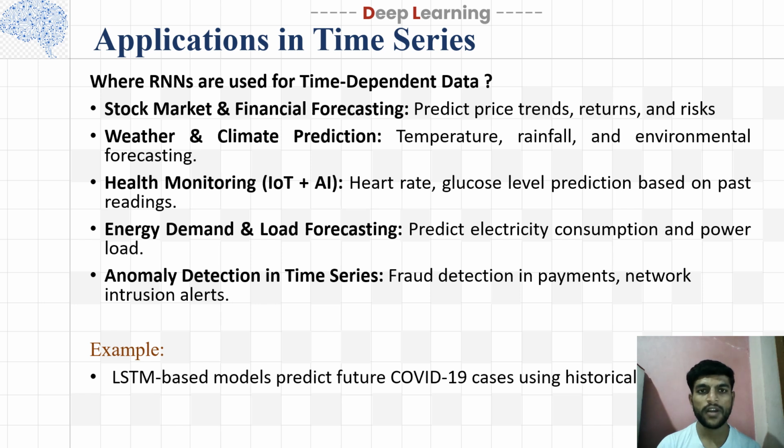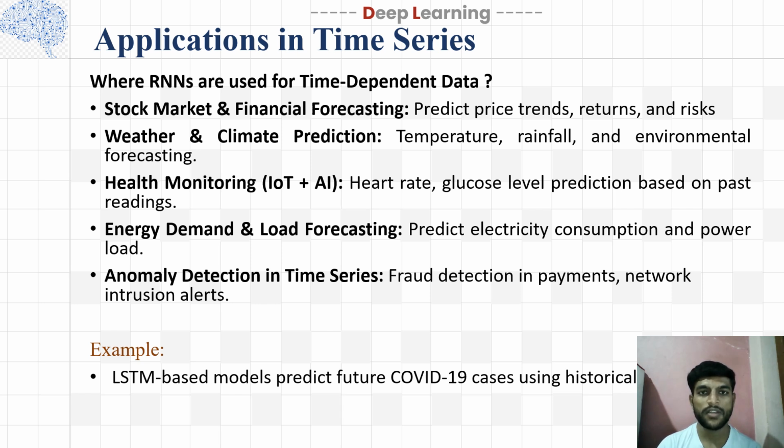Now we see where RNNs are used for time-dependent data. First is stock market and financial forecasting, that predicts price, trends, return, and risk. Second is weather and climate prediction, that predicts temperature, rainfall, and environmental forecasting. Third is health monitoring, for example IoT plus AI, that detects heart rate and predicts glucose level based on past readings.